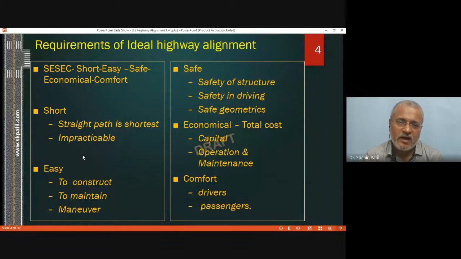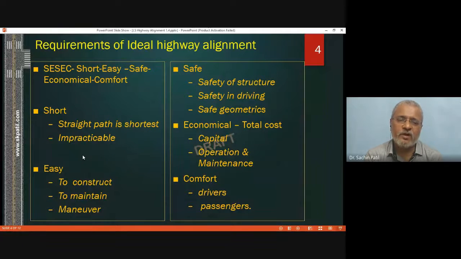Then highway alignment should be economical. Economical point of view, we have just covered; what does economical mean? Total cost should be minimum. How will the total cost be minimum? Again, cost is made of three parameters: capital cost, operation, and maintenance. If all three are low, then only the economy can be achieved.